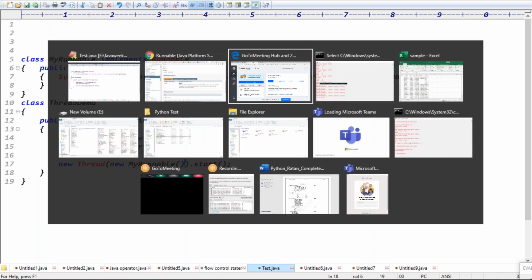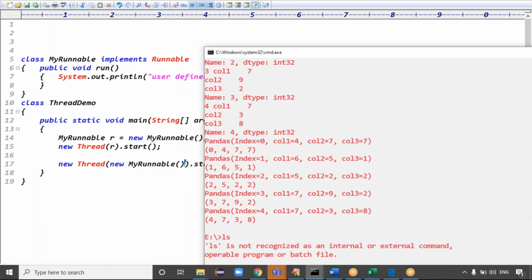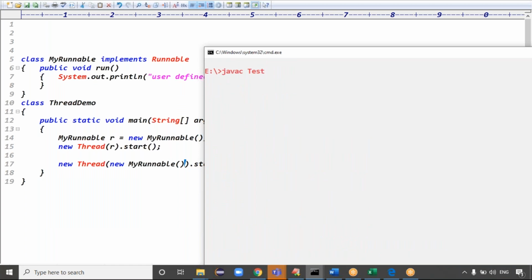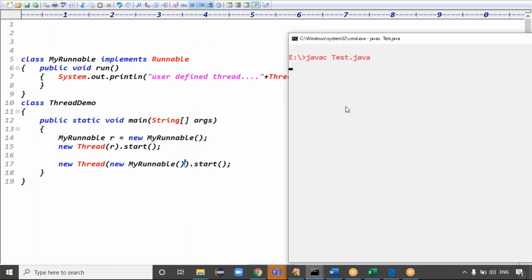You can simply run this code. So javac, the application is called Test.java. The code compiled fine. Next code? Sir, interface expected.